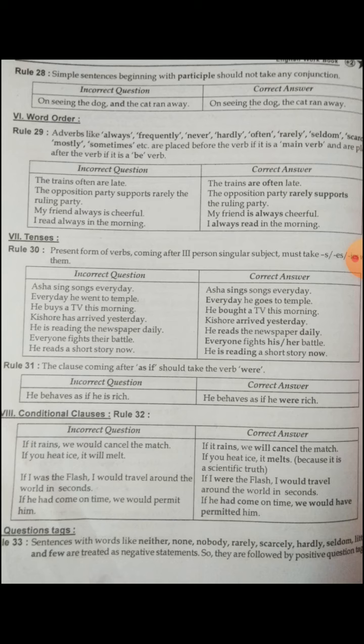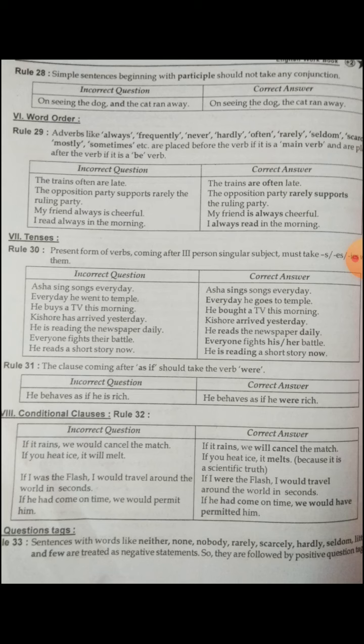See the example. On seeing the dog and the cat ran away. So here it is a simple sentence. Only in compound and complex sentences do we add conjunctions, subordinating conjunction or coordinating conjunction. A simple sentence should not take any conjunction. So we have to remove and. On seeing the dog, the cat ran away.